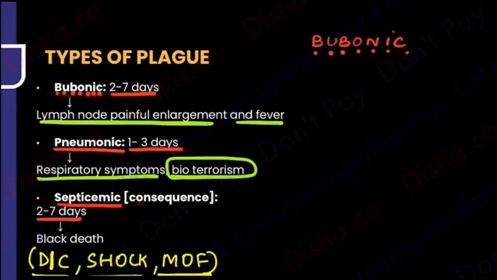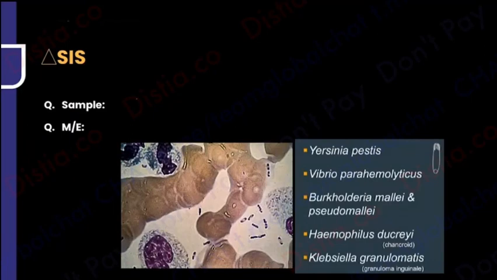So how do you do the diagnosis? Firstly, what sample will you take up? Depends. If it is a bubonic plague, you will take the sample from the buboes. If it is a respiratory symptom, then you will take sputum. If it is some other multi-organ involvement, you will take as per that. So you will take the final sample depending on the site.